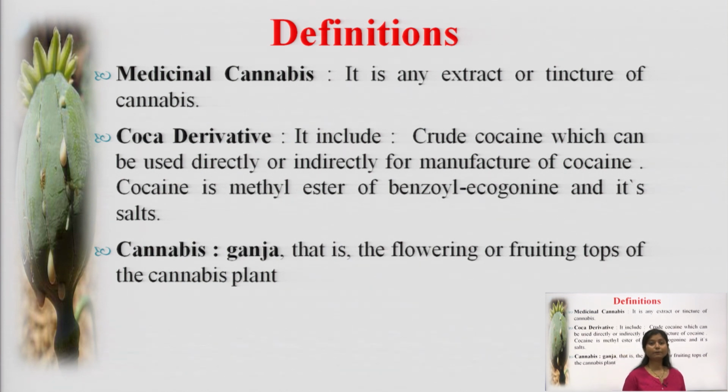Now if we talk about cannabis, it also has ganja. Ganja is the flowering or the fruiting top of the cannabis plant.